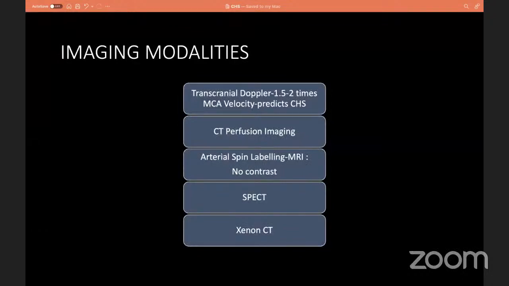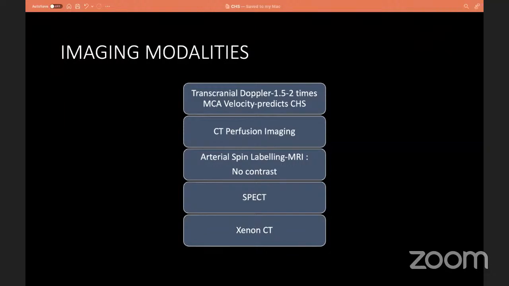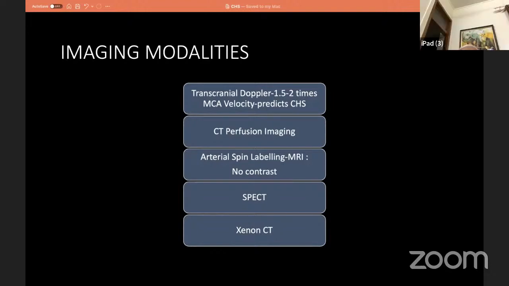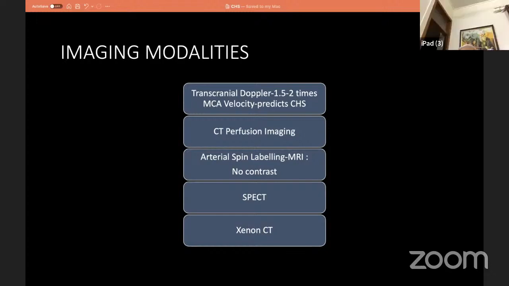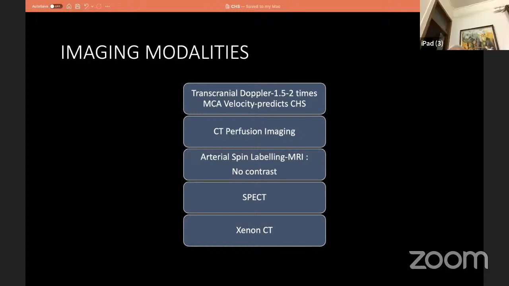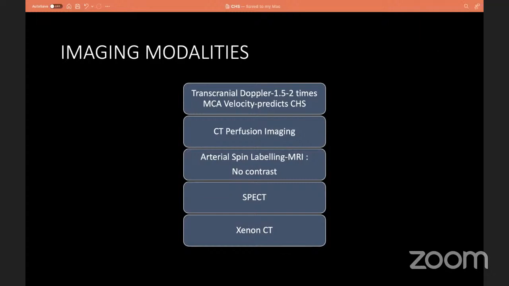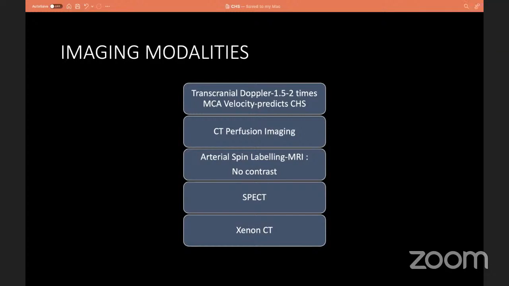The imaging modality which helps to identify cerebral hyperperfusion is transcranial Doppler, a simple tool which can be used for identifying patients who are prone to develop cerebral hyperperfusion by doing simple MCA velocities. An MCA velocity of 1.5 to 2 times the pre-procedural value itself predicts cerebral hyperperfusion syndrome. Other modalities are CT perfusion and nuclear imaging, and MR arterial spin labeling is also one of the procedures which was explained.